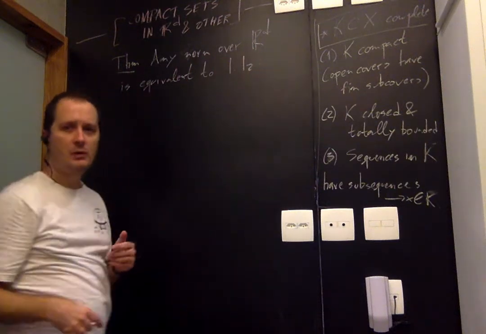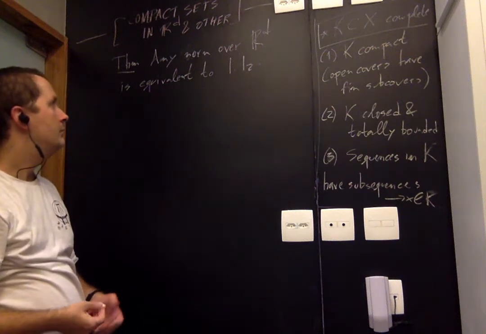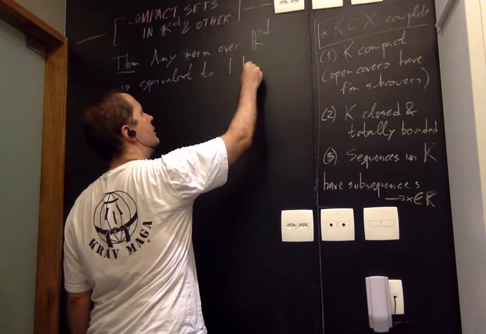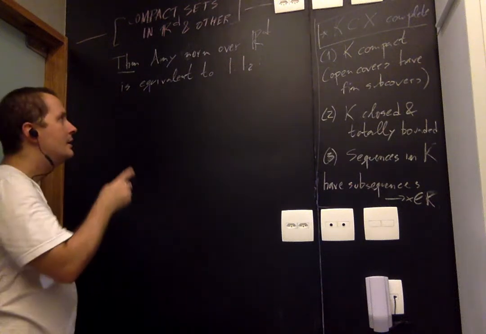And what does that mean? Well, two norms are equivalent if they give rise to the same topology. But we saw earlier that there's an equivalent description, pun intended perhaps.